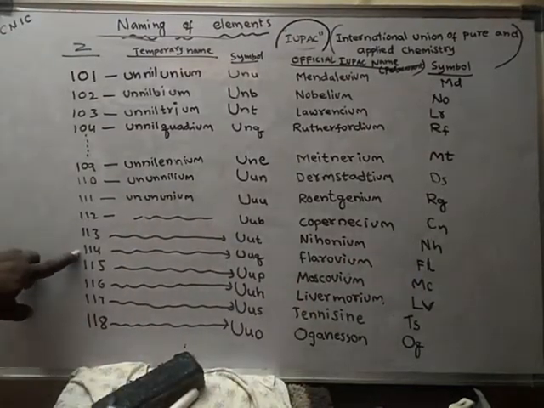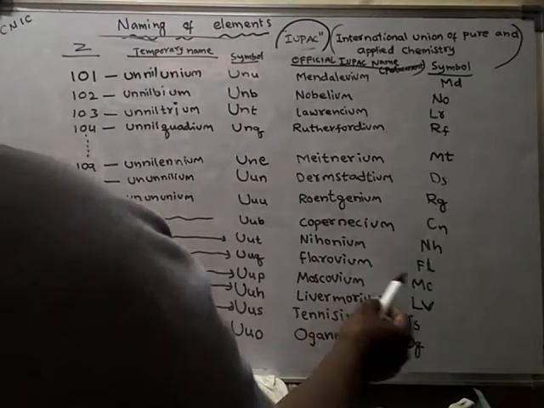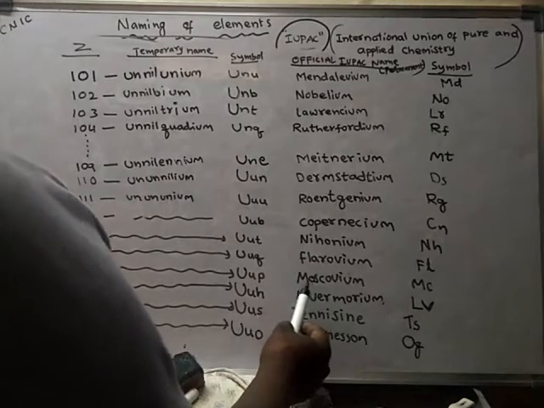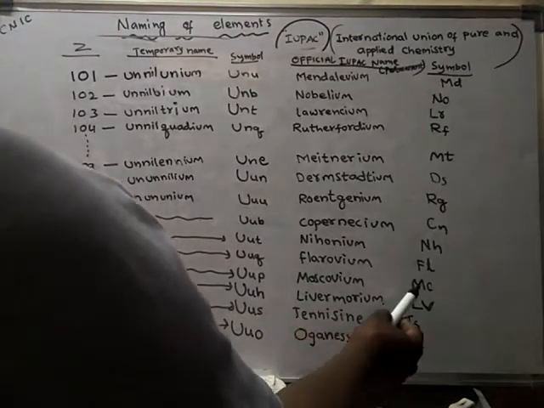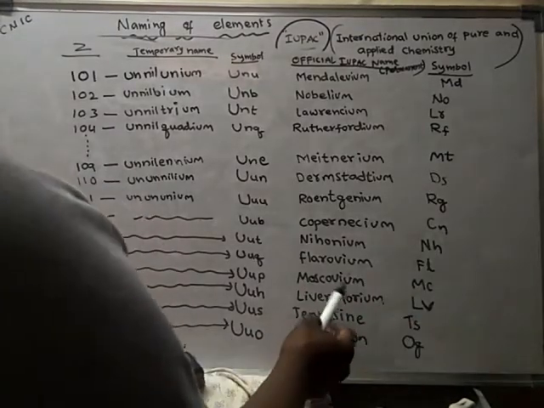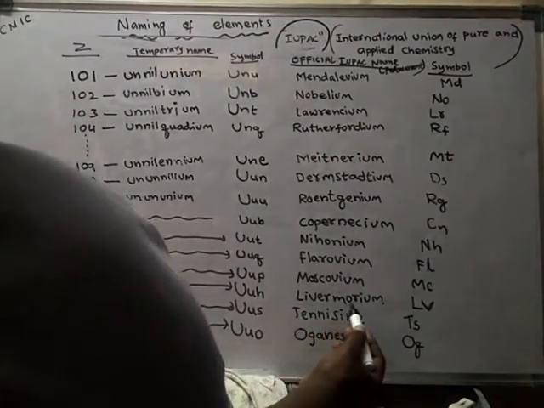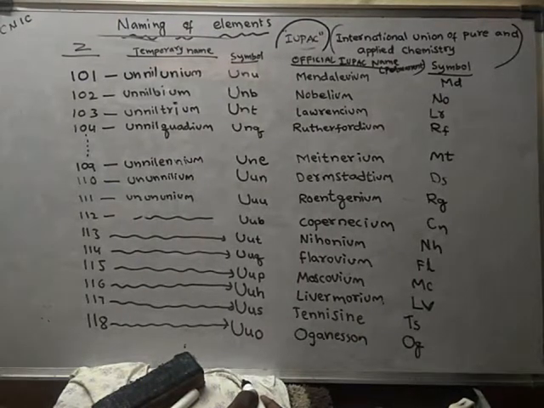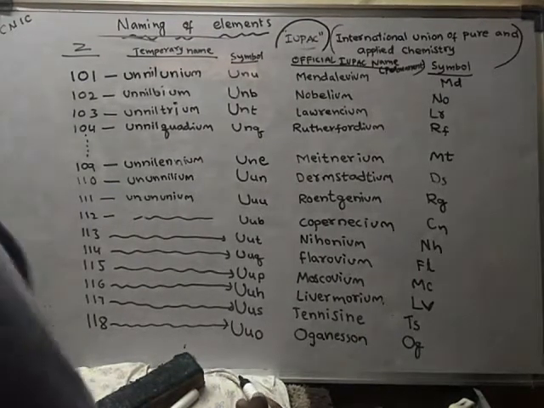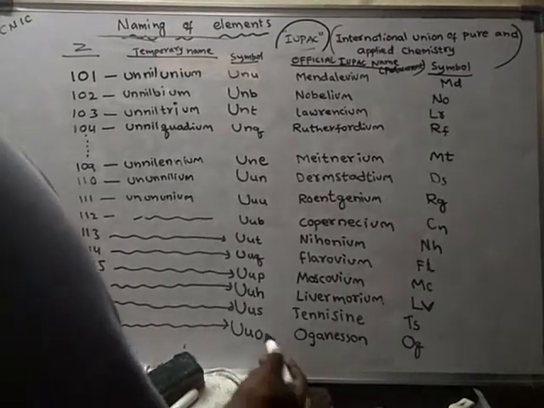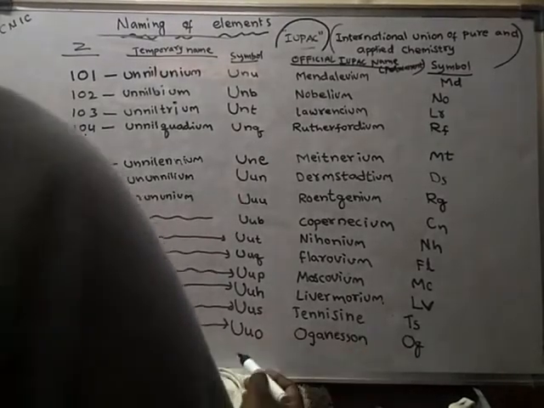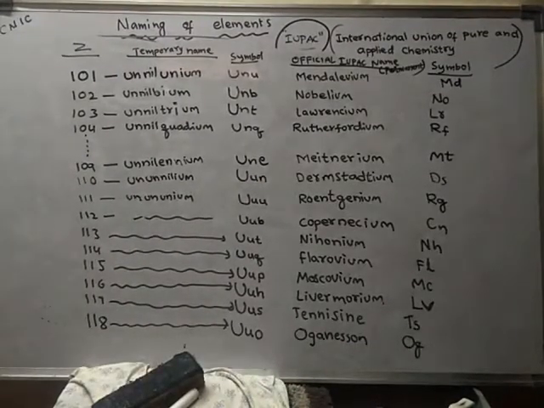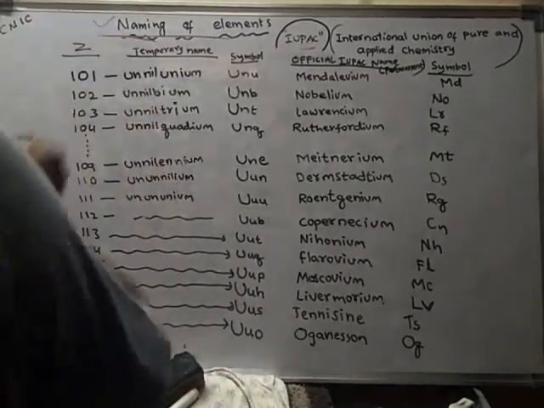For 114 the permanent name is Flerovium, symbol FL. 115 is Moscovium, symbol MC. Livermorium, LV. Next, Tennessine, TS, and Oganesson, OG. Like this, the naming of elements was given.